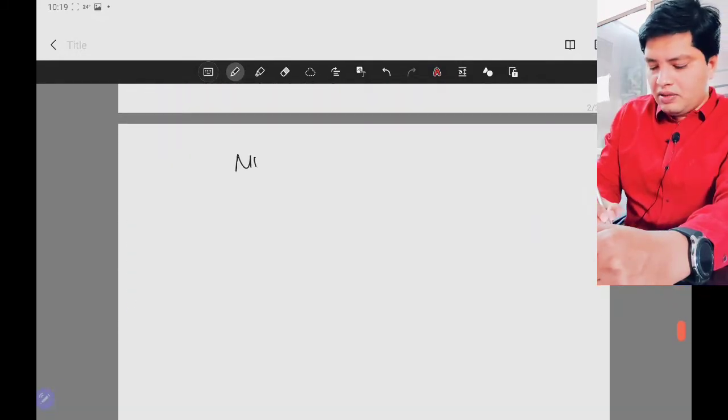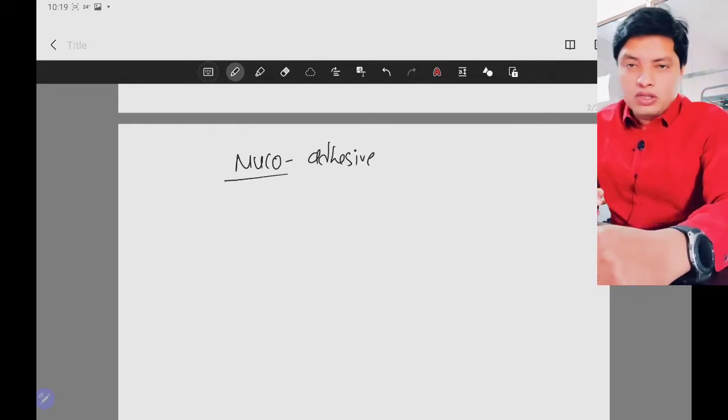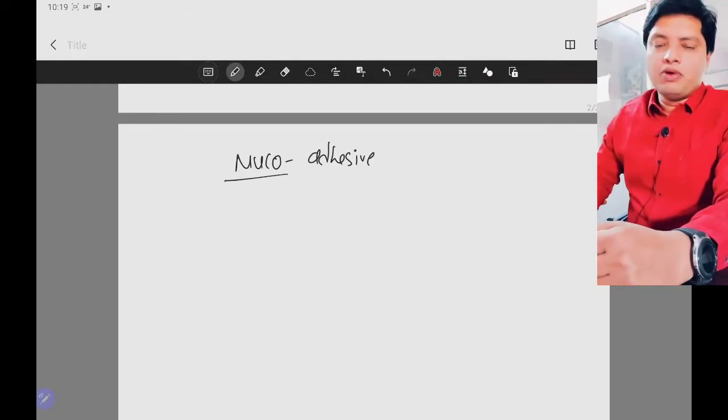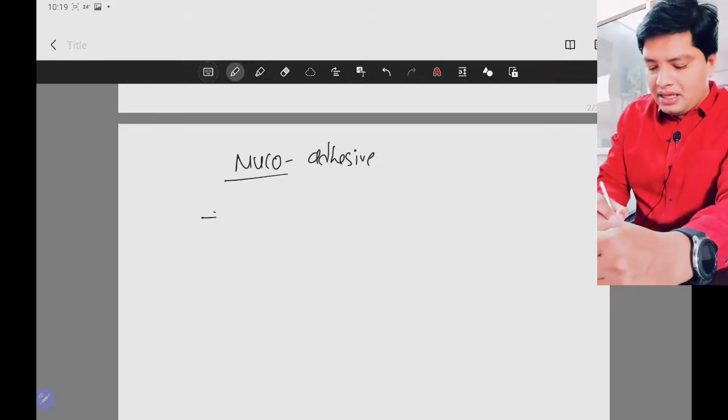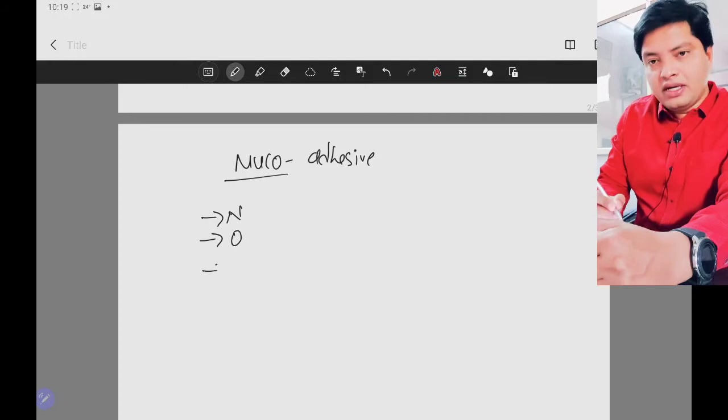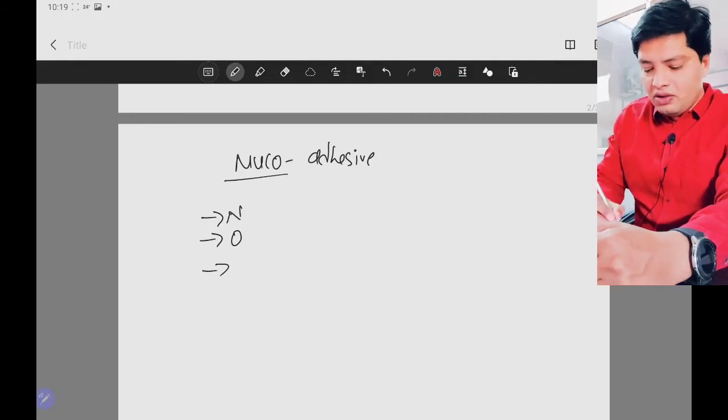Mucoadhesive. Muco means mucous membrane. Where is our mucous membrane present? Nasal cavity, oral cavity. We have it in the GIT also, vaginal, rectal, and cornea in the eye.